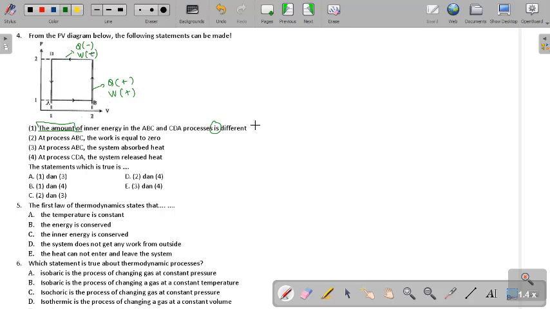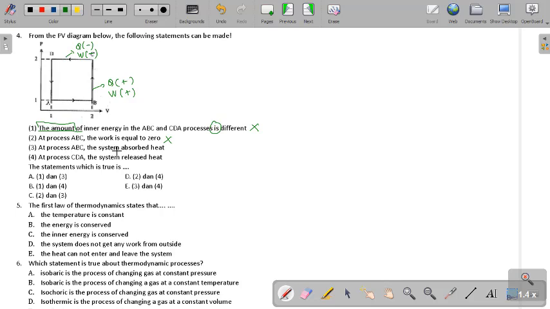Why? Because the processes have the same number. So this is wrong. The work is equal to 0? No, absolutely not. The work is equal to 0 only if the process is isochoric. But in A, B, C we have isobaric, so it will not be 0.